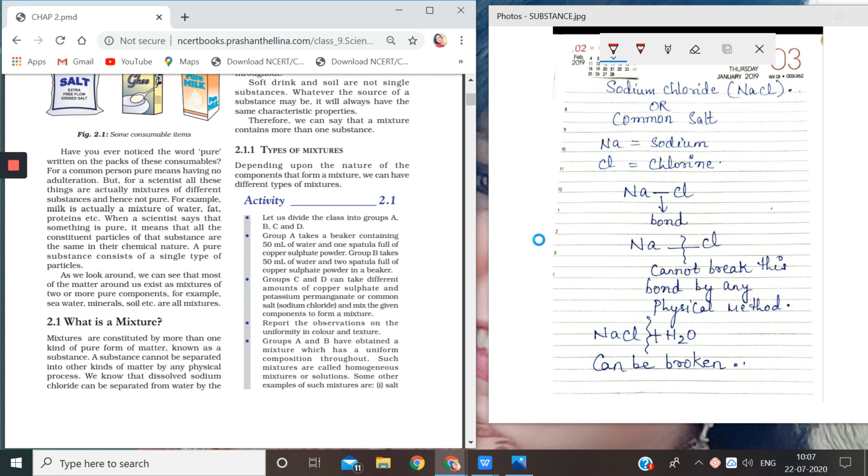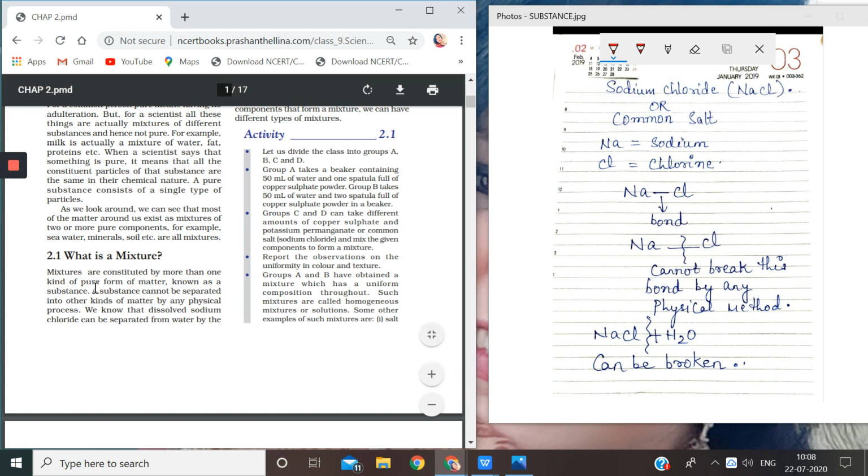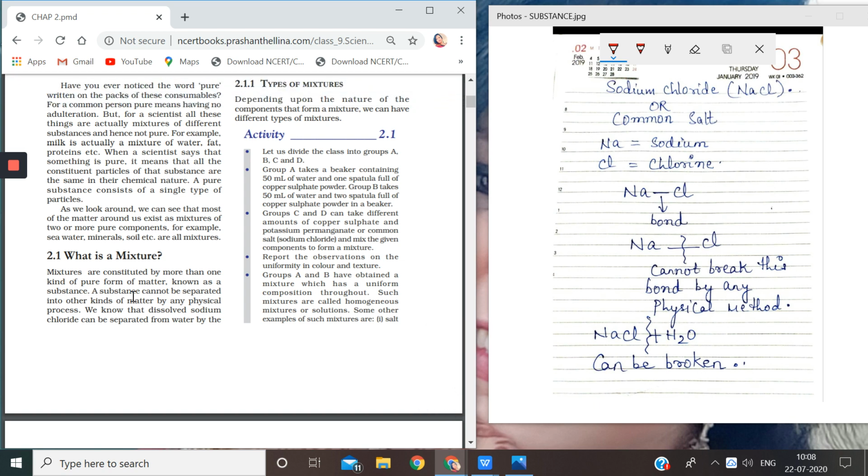I told you in the previous video that I'll be discussing these two-three lines and explaining what exactly they mean. From your NCERT, first page of Chapter 2, Is Matter Around Us Pure, you see these lines in the book: a substance cannot be separated into other kinds of matter by any physical process. So I'm explaining these lines now. Children, a substance cannot be separated by any physical process.